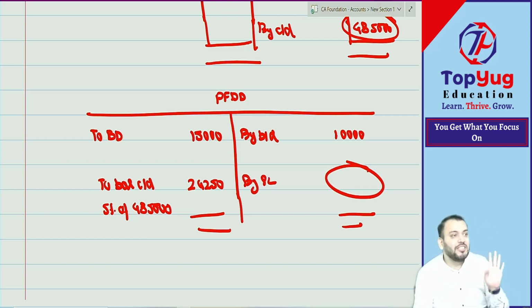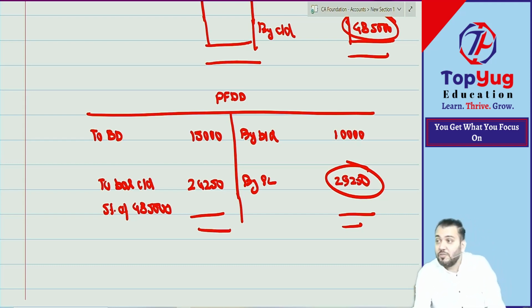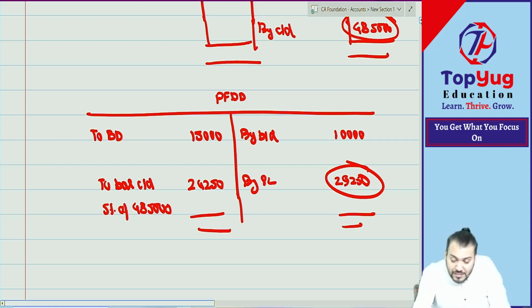So how much is debited to PL can be taken as the balancing figure. So you will never make a mistake. If you use this concept now, you will never make a mistake. Otherwise you will make a mistake. So this balancing figure is 29,250. This much amount will be debited to PL. Have you understood this point? Correct. So we have done three journal entries.